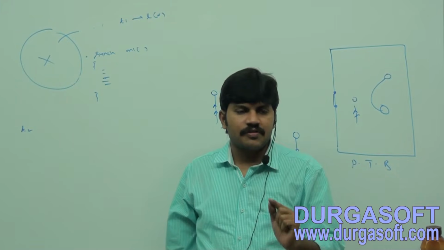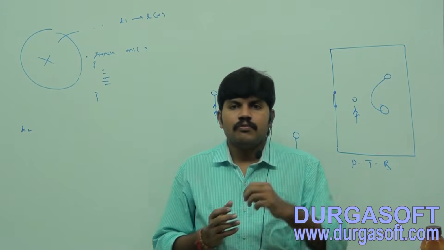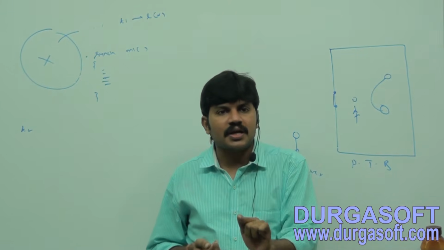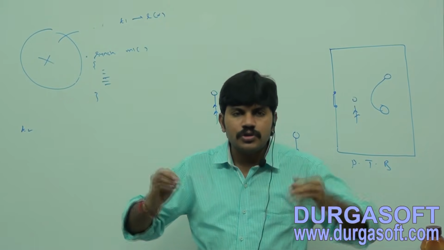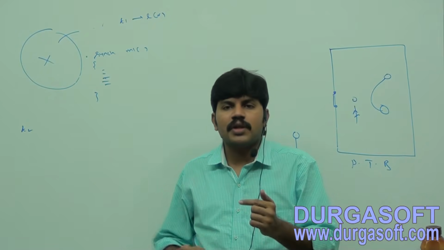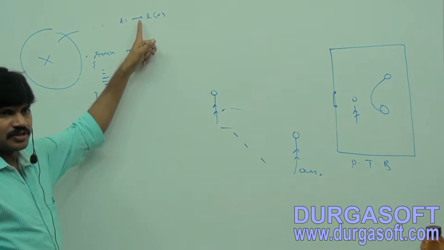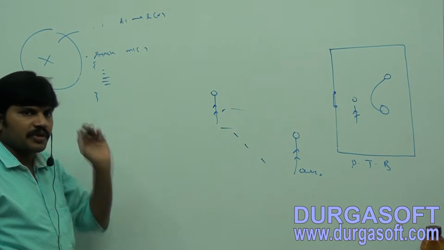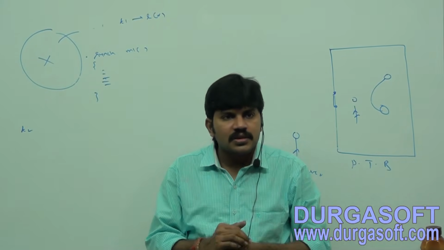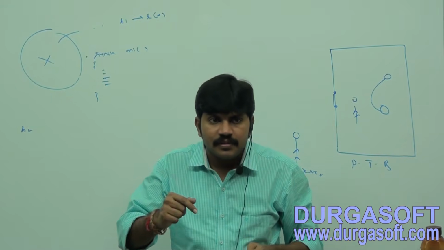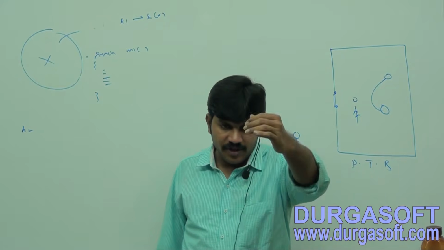But here one point you should be aware of: acquiring the lock is nothing but getting the lock, and releasing the lock is performed automatically, internally, by the JVM. So being a programmer, we are not required to do anything. Which code is required to acquire the lock? Which code is required to release the lock? None. If you are requesting a synchronized method, then automatically my thread is going to get the lock. Once the synchronized method execution completes, the lock will be released automatically. So acquiring and releasing the lock is automatically taken care of by the JVM. Being a programmer, we are not required to do anything. That point you should be aware of.